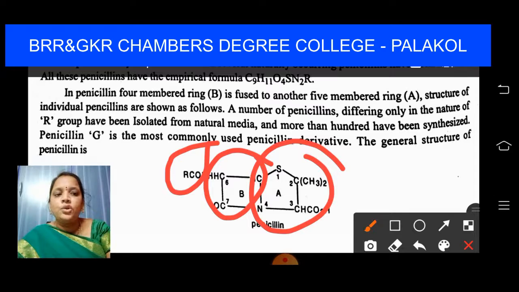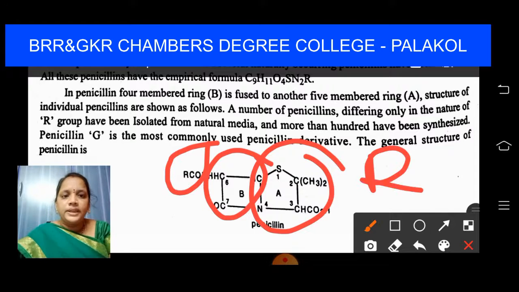Only the R group will differ. Some have been isolated from natural media, and more than 100 have been synthesized. Many have been synthesized, students, but penicillin G is the most commonly used penicillin derivative.